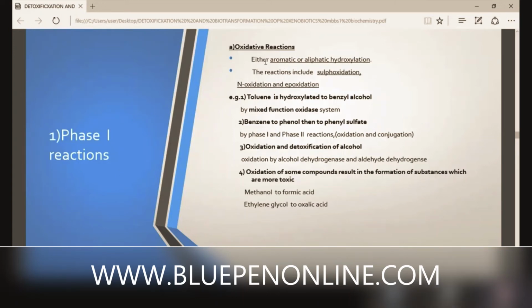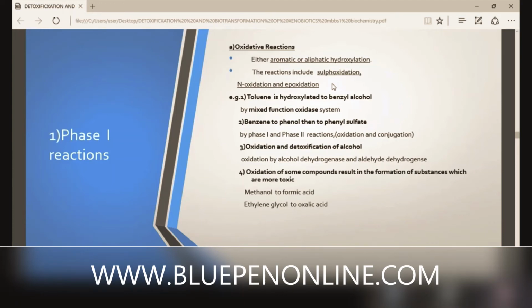Phase 1 reactions. First reaction is oxidation, the oxidative reactions. It may be either aromatic or aliphatic hydroxylation. The reactions include sulfoxidation, N-oxidation, and epoxidation. For example, toluene.